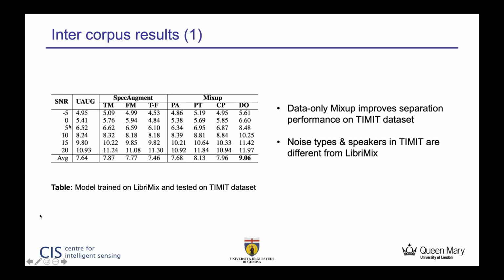And we can see from the results that data-only mixup performs the best, with a roughly 1.4 dB performance improvement as compared to the non-augmented model. It's also important to note that the TIMIT dataset has noise types different from the LibriMix dataset, which the model is trained on, which shows improved generalizability from using data-only mixup.